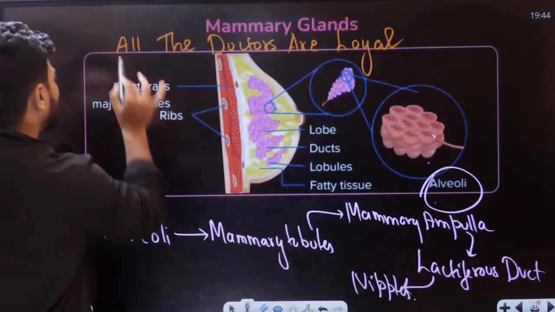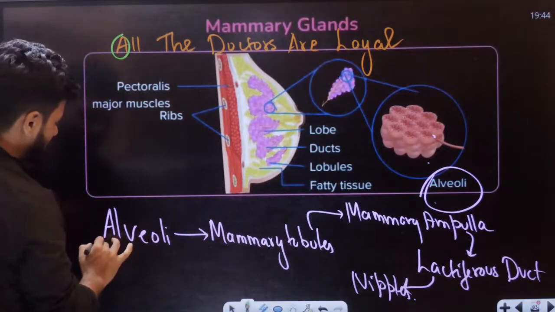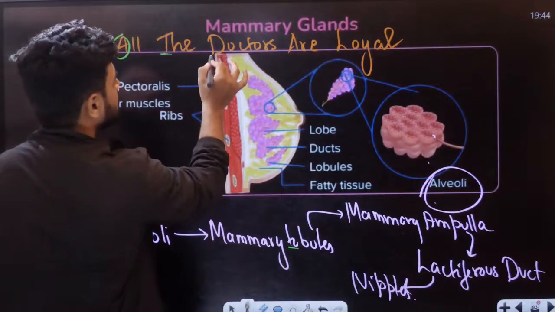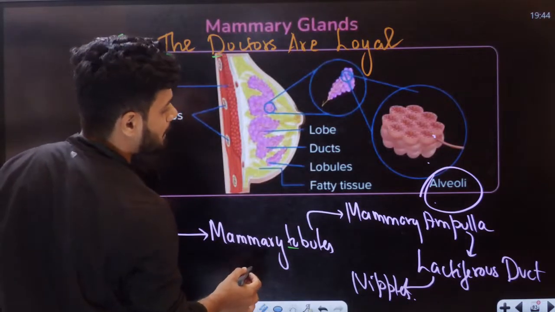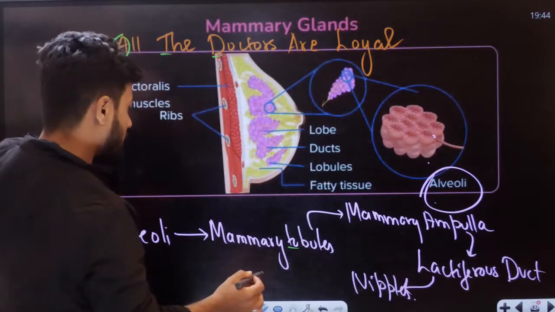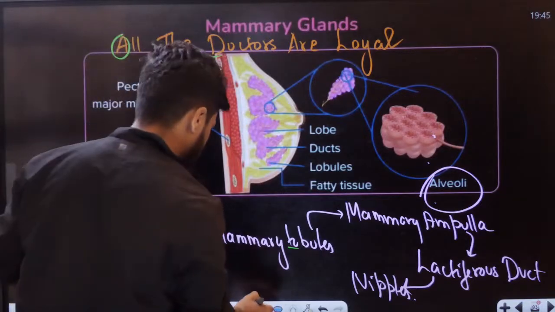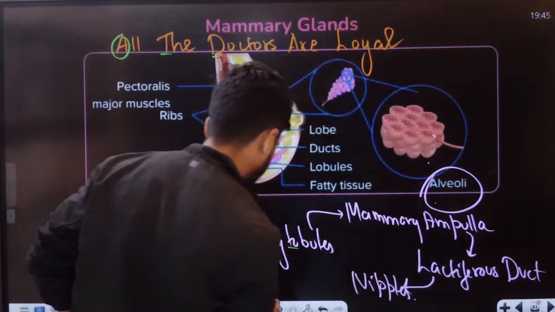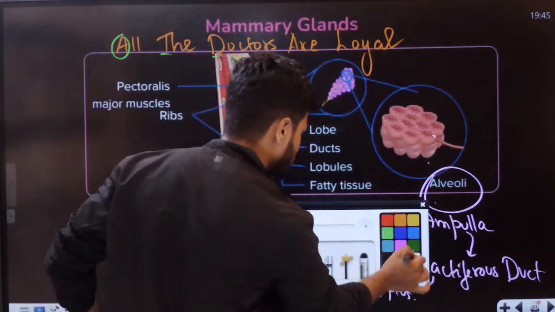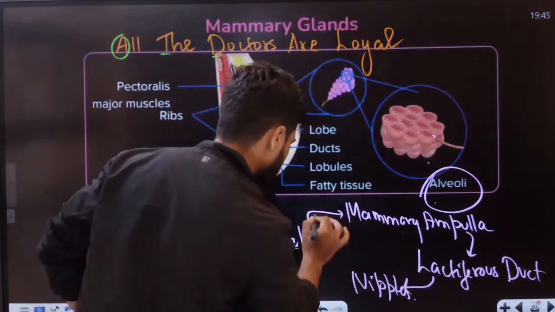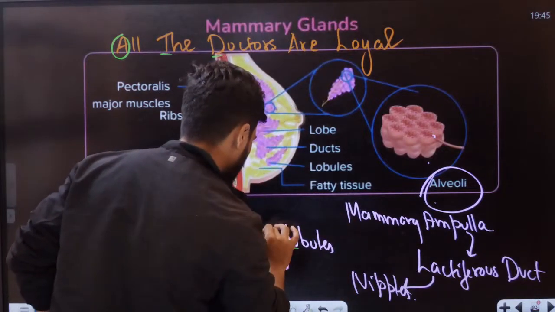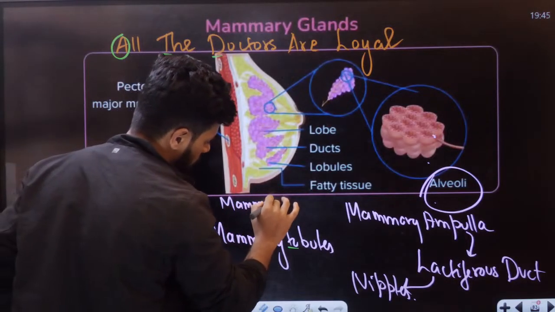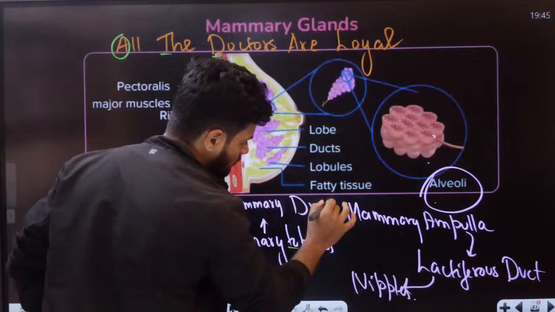So A for alveoli, T for mammary tubule, D for mammary duct. Students, I missed the mammary duct.